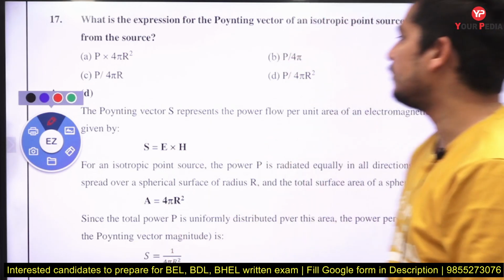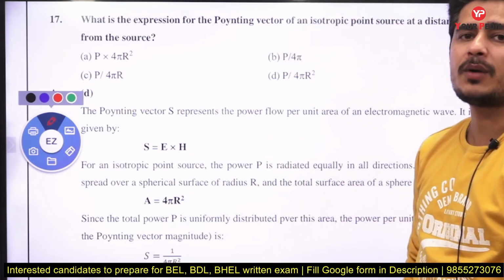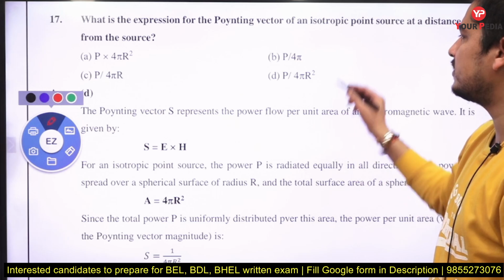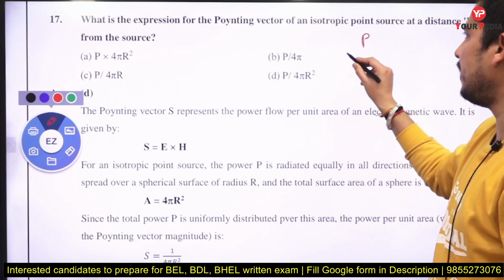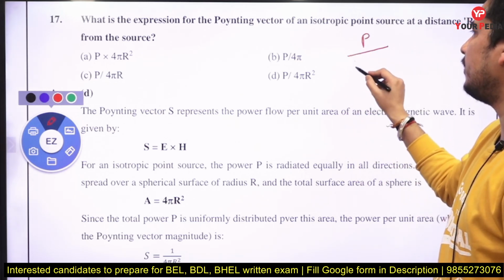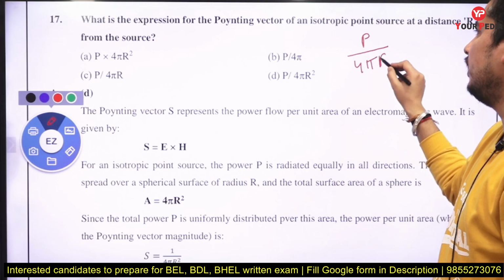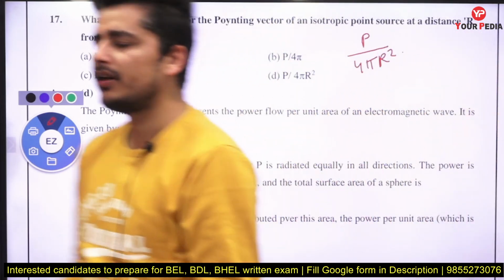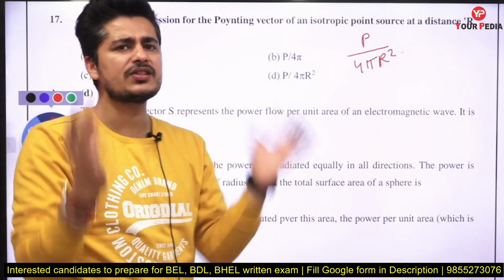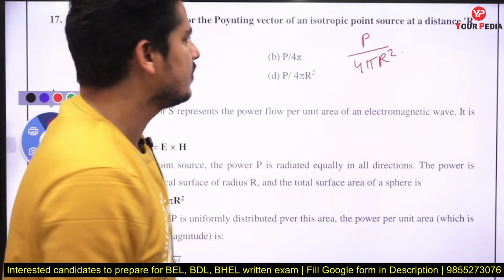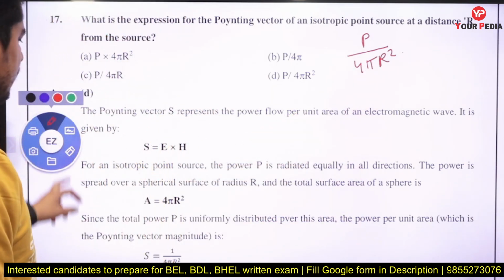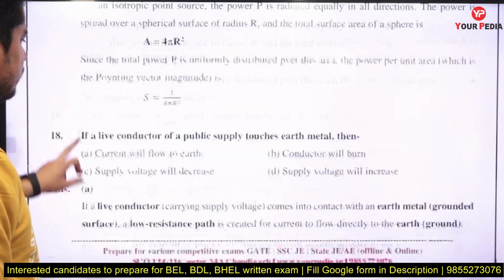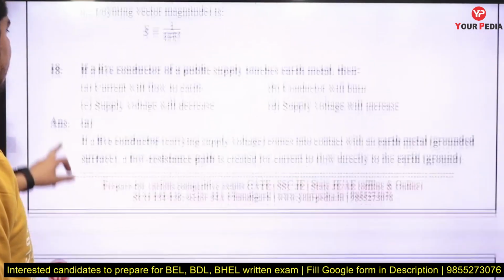So what we can say, the Poynting vector is defined as the average power density. Average power density per unit area is the total power radiated divided by 4 pi r square, the area of the sphere, because all power is radiated from that spherical area. P is the total power. So that is the average Poynting vector.